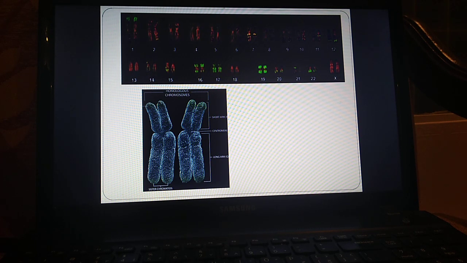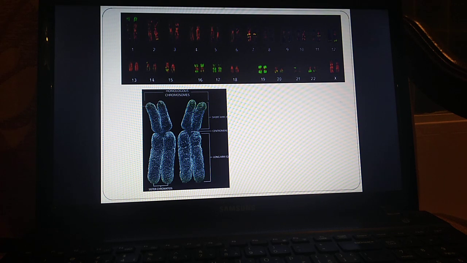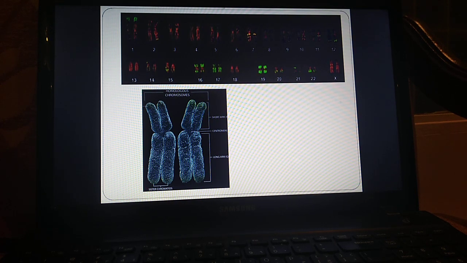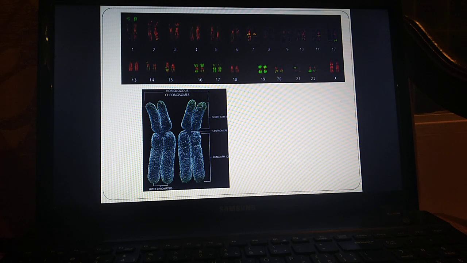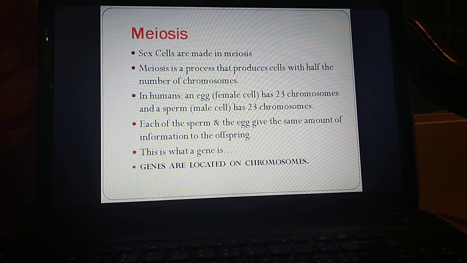But in most of the life of a cell, it doesn't look this way. It's just DNA. فهذا طور مؤقت في حياة الخلية, where you see this. Okay? So this is the meaning of homologous chromosomes. It's a pair of chromosomes that work together, okay, to control certain traits. للتحكم بصفات معينة.